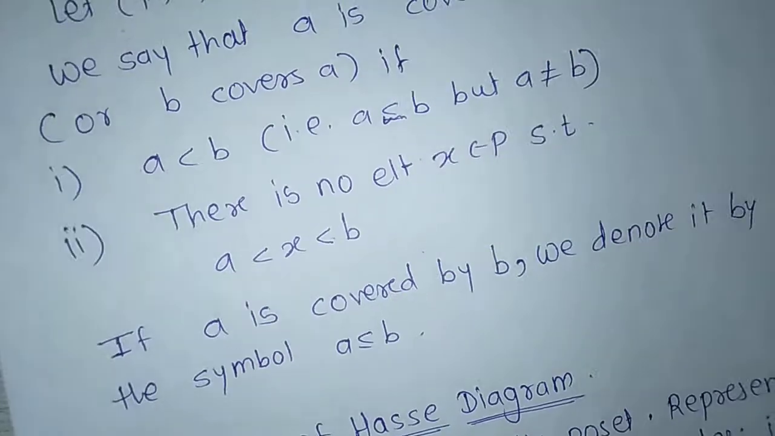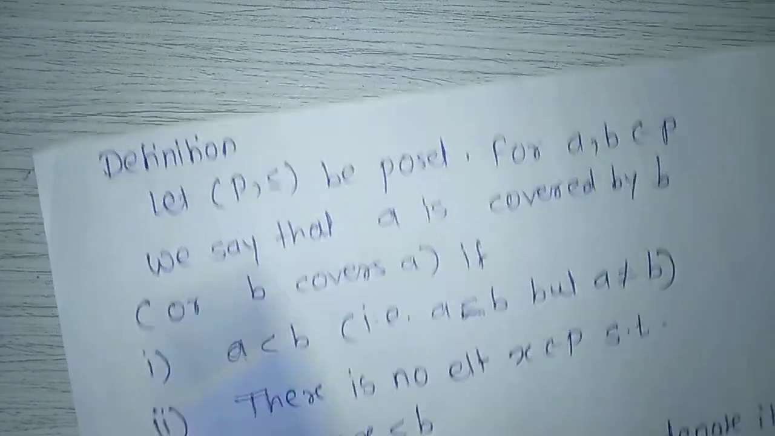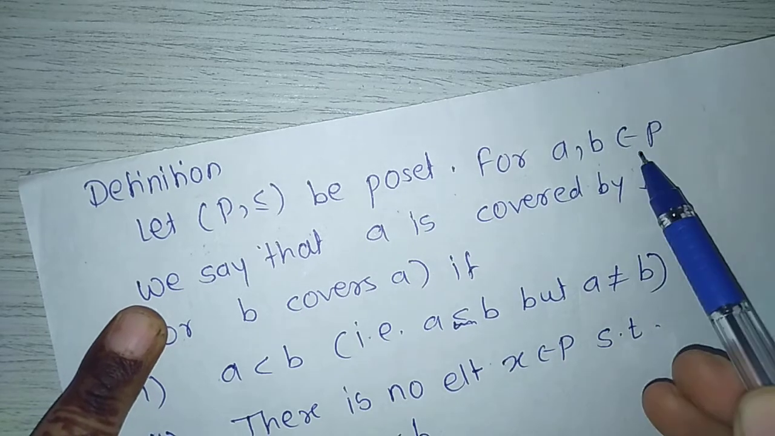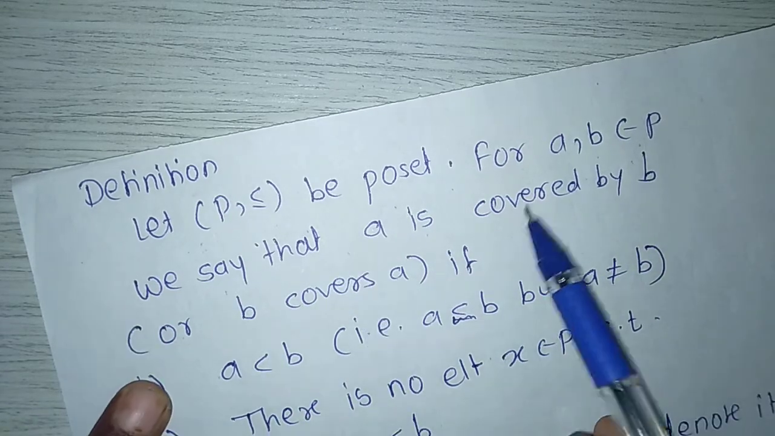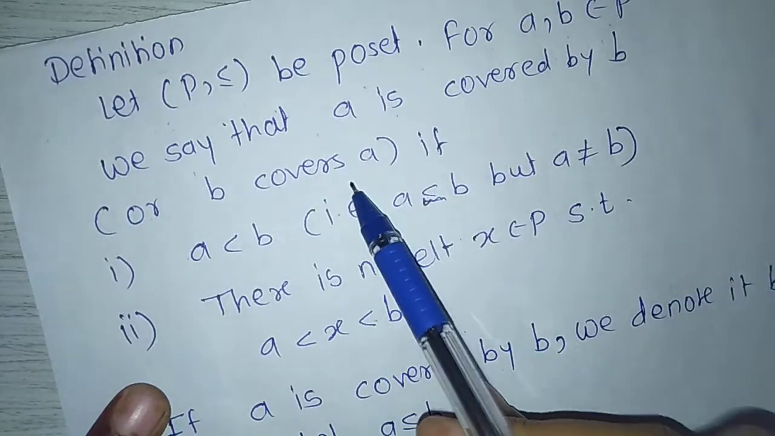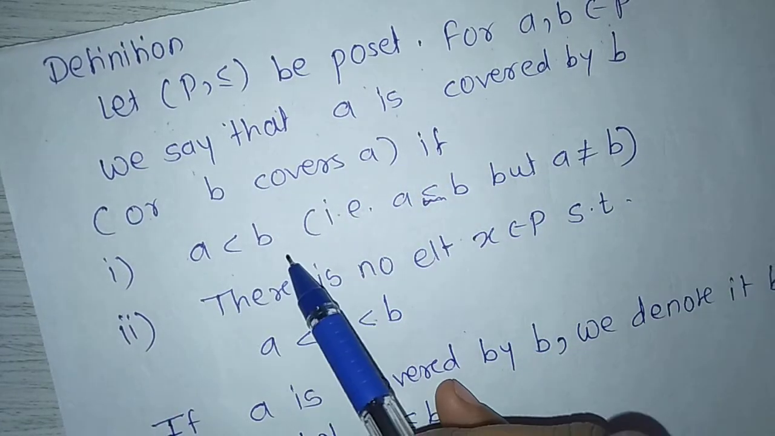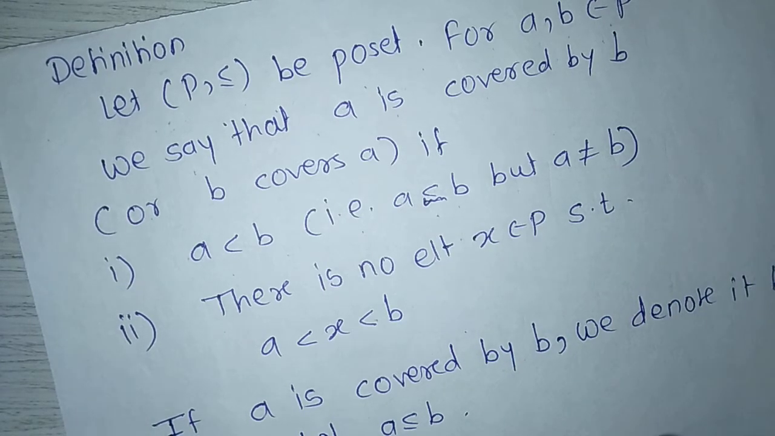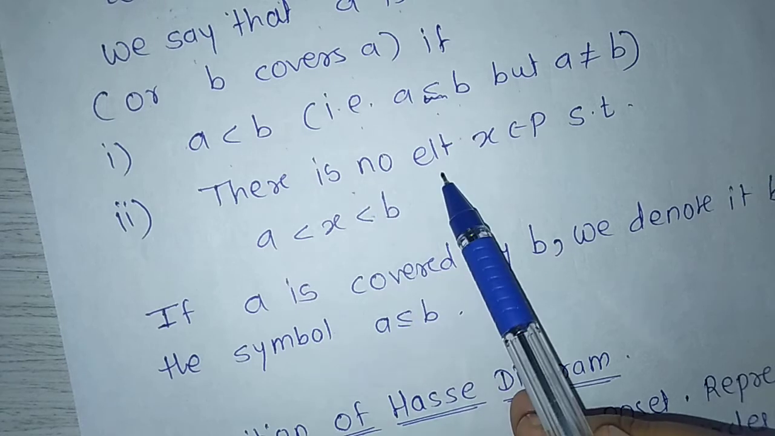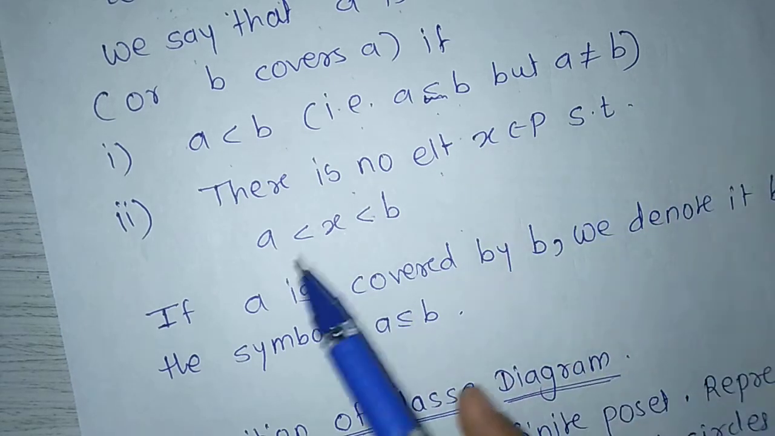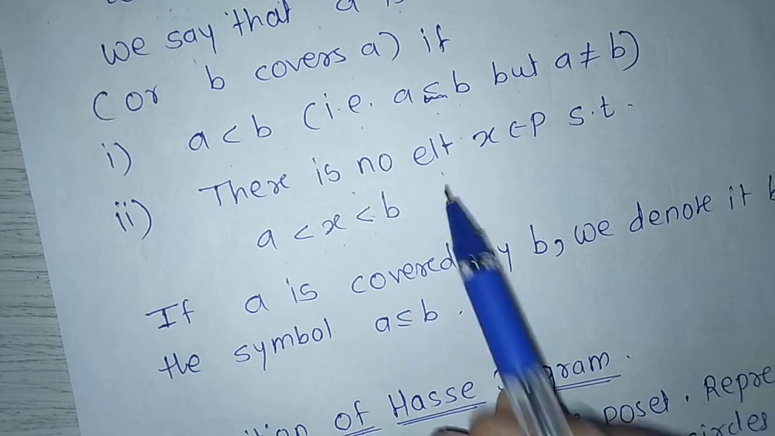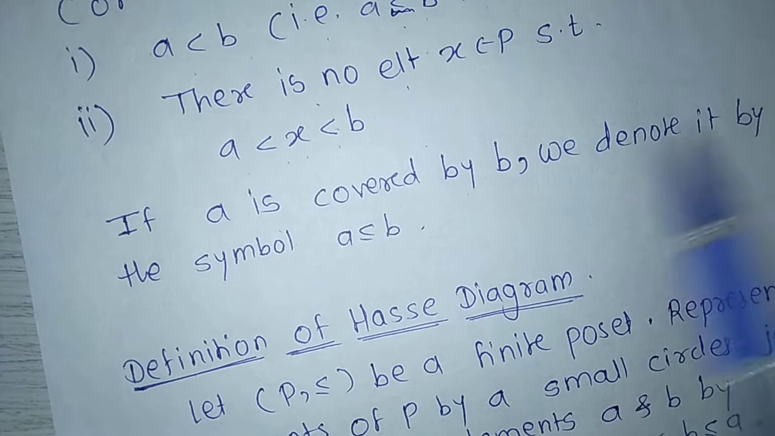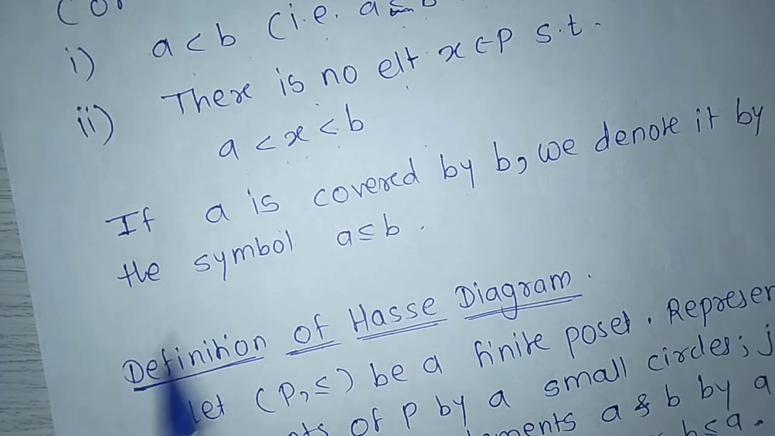Next definition, let P less equal be a poset. For A, B belongs to P, we say that A is covered by B or B covers A, first, if A less than B, that is A less than B but A is not equal to B. Second, there is no element X belongs to P such that A less than X less than B. If A is covered by B, we denote it by the symbol A less equal B.